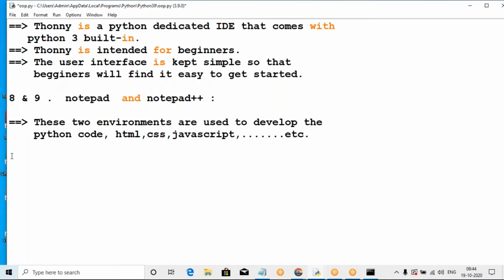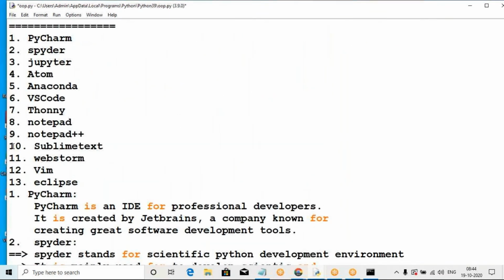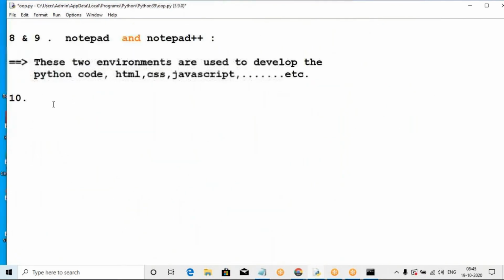And one more, that is the 10th one. It is also one important concept, and that is Sublime Text. The 10th environment is Sublime Text. The Sublime Text is also a top IDE. It is a top IDE to develop different codes.